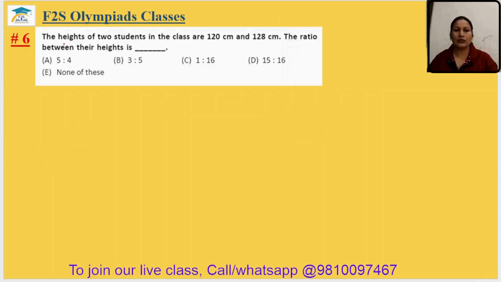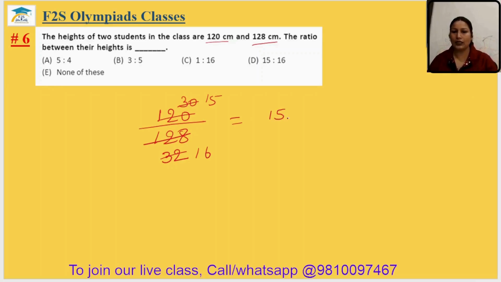Okay? Question number 6. The heights of two students in a class are 120 centimeter and 128 centimeter. The ratio between their heights is 120 upon 128. Simplify it. 4 threes are 12, 4 twos are 8, 4 thirty-twos are 128. Now again we can take 2 as the common factor. 2 fifteens are 30, 2 sixteens are 32. Now I think we cannot simplify further. So 15 is to 16 should be the answer. Option number D. The sixth answer is option D.